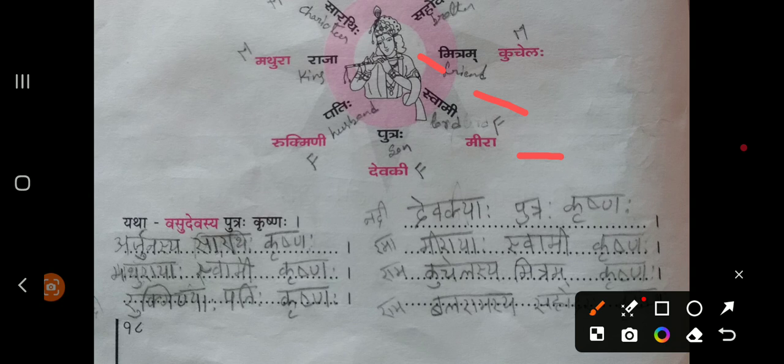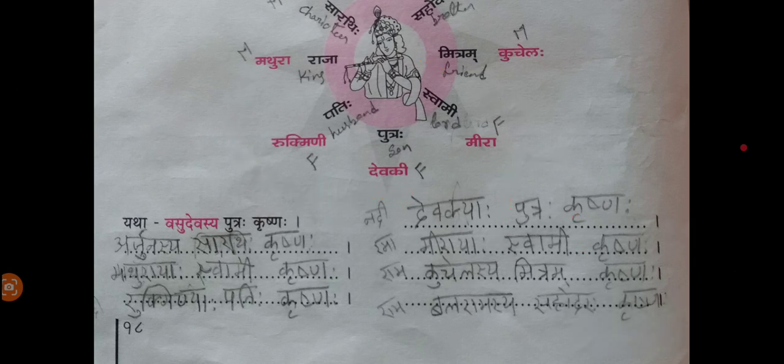Meerabai's deity is Sri Krishna. How you will write this? Meerayaha. This is the Shashti Vibhakti singular form. Meerayaha Swami Krishna. Like this you need to write for each and every shabda. You need to get the Shashti Vibhakti forms of these pink color shabdas.